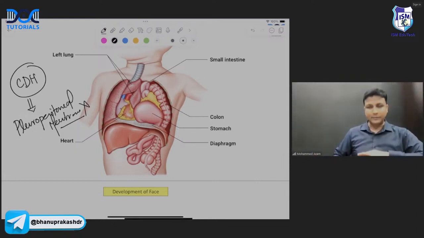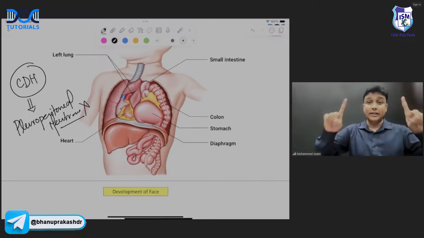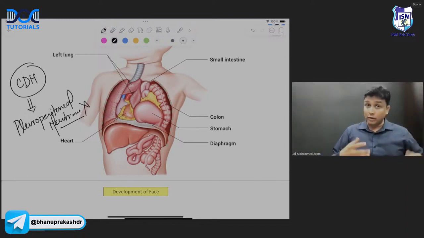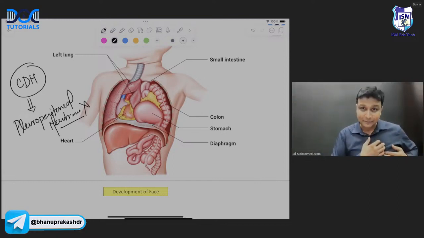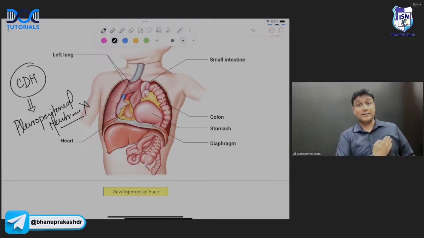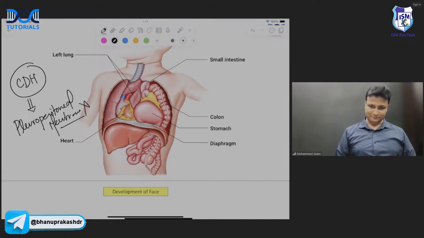It's very simple. Diaphragm यहाँ पर form हो रहा है, ऊपर प्लूरा होता है और नीचे पेरिटोनियम होता है. तो pleuroperitoneal membrane अगर ये absent होगा, then the pressure in the abdomen will be more, and the abdominal contents are actually going to enter into the thorax. Pressure यहाँ ज़्यादा होता है, the coils of intestines are entering into the thorax, compressing the lung, that is leading to lung hypoplasia also.